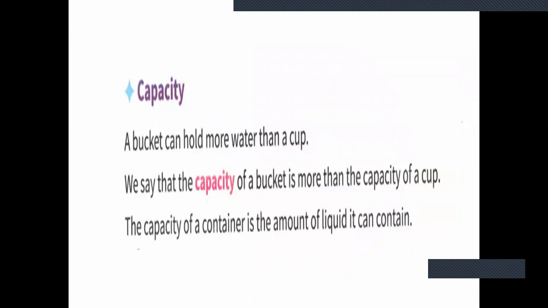Capacity means how much a container holds. For example, a bucket can hold more water than a cup. We say that the capacity of a bucket is more than the capacity of a cup because a cup is small and a bucket is big. If water is filled, the capacity of water in the bucket will be more than inside a cup. So the capacity of a container is the amount of liquid it can contain.